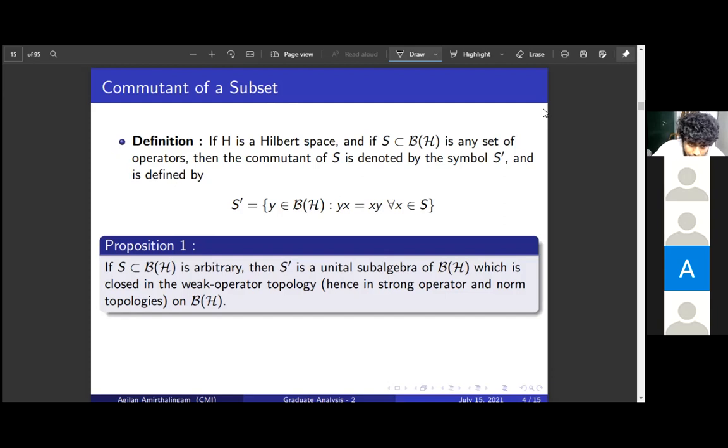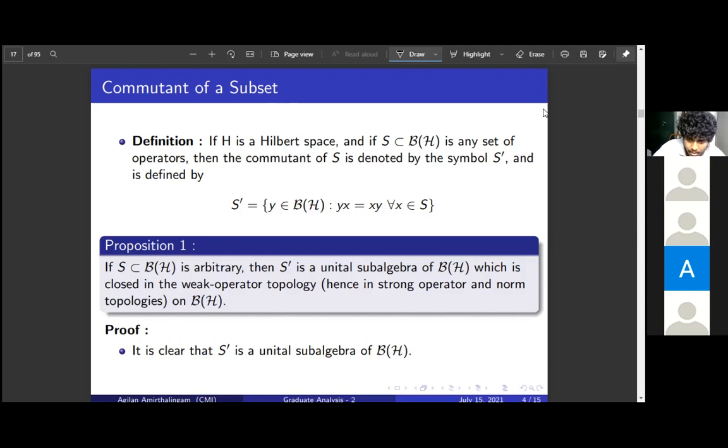So what this proposition says is that for any subset, the commutant is going to be a unital subalgebra of B of H. That is clear because this just uses the distributivity and associativity properties of the operators, right? One will also be there because it is the identity, and being a subalgebra is clear because it is closed under addition, scalar multiplication, and also multiplication by associativity.